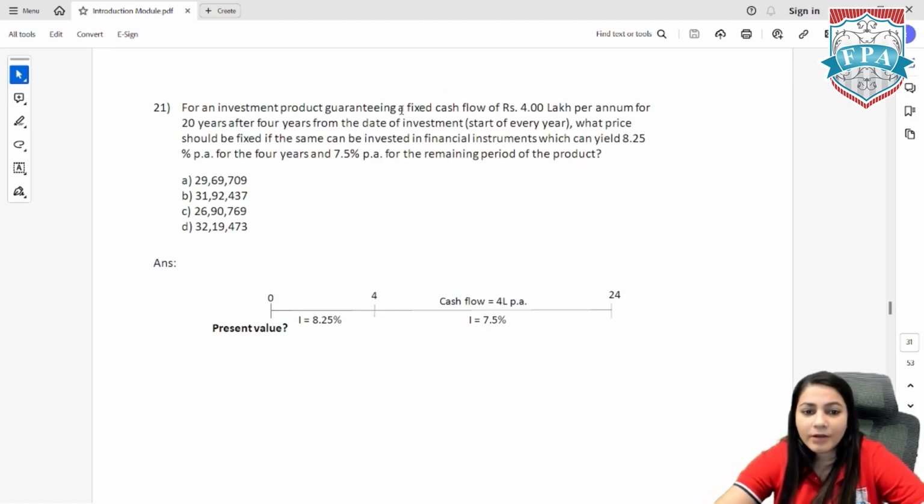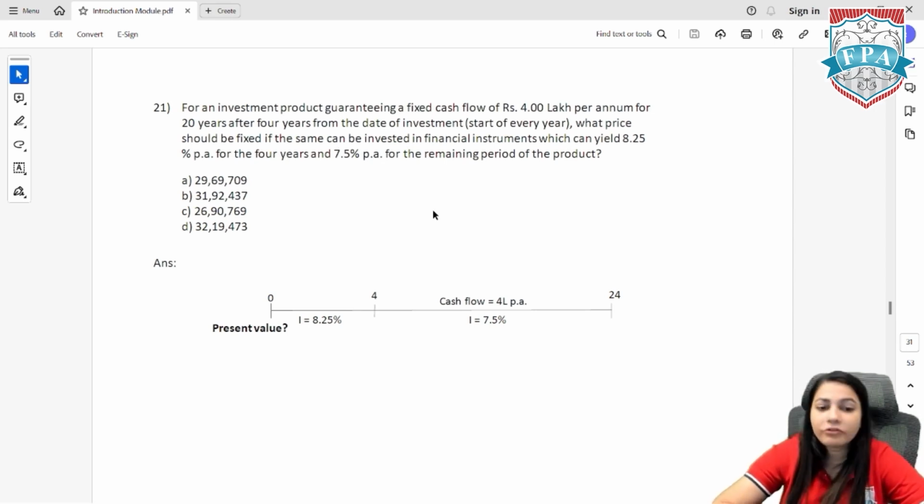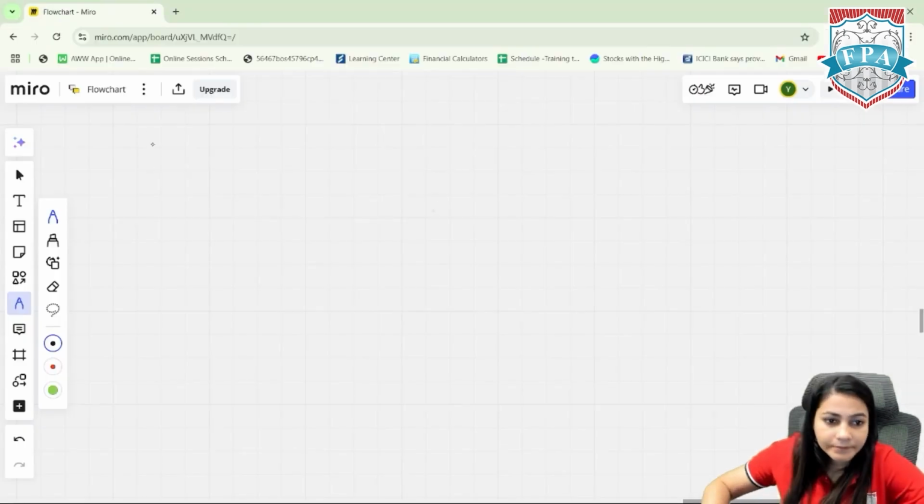For an investment product guaranteeing a fixed cash flow of rupees 4 lakh per annum for 20 years after 4 years from the date of investment, start of the year. What price should be fixed if the same can be invested in financial instruments which can yield 8.25% per annum for 4 years and 7.5% per annum for the remaining period of the product? Again, too much information. Let's draw a timeline.